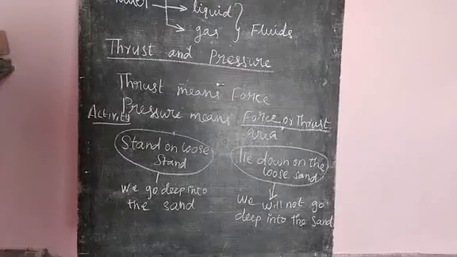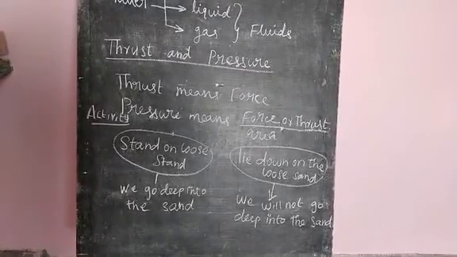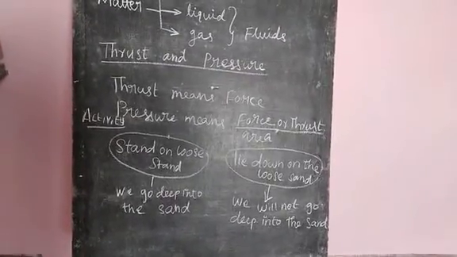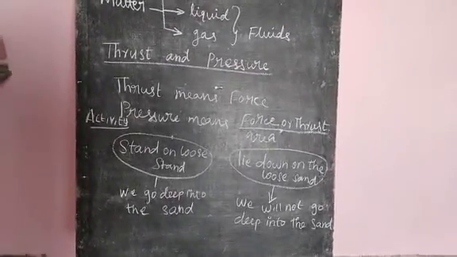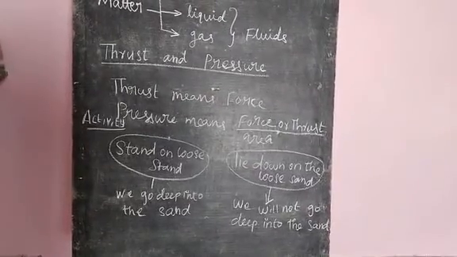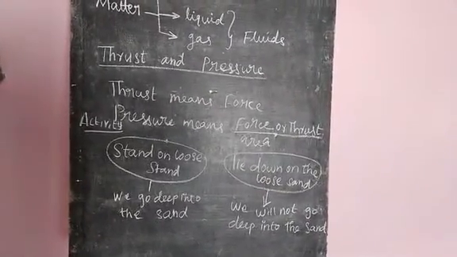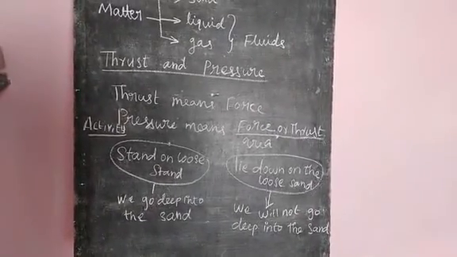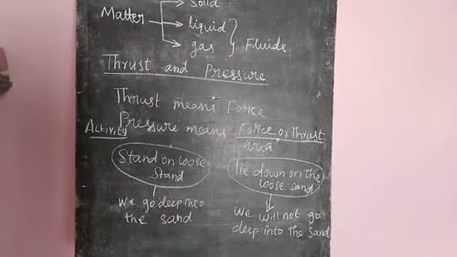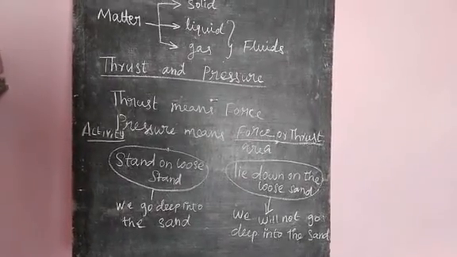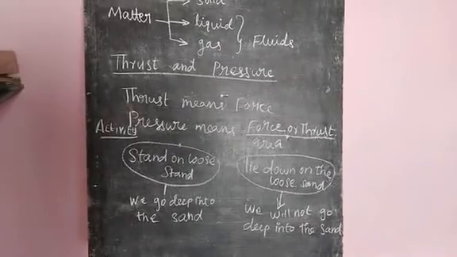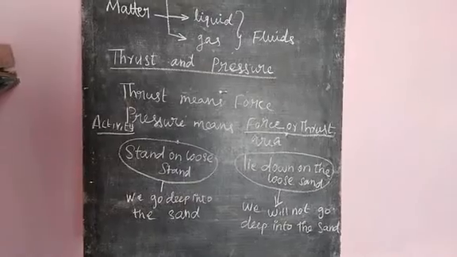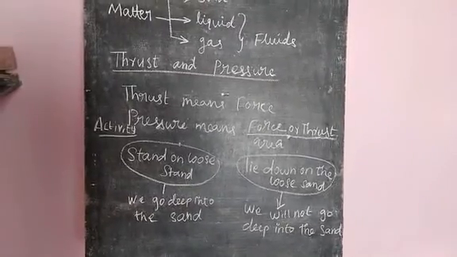When we stand on loose sand, we go feet deep into the sand. But when we lie down on the loose sand, we will not go deep into the sand. Why? In both activities, force, that is thrust, is equal, but pressure is not equal.